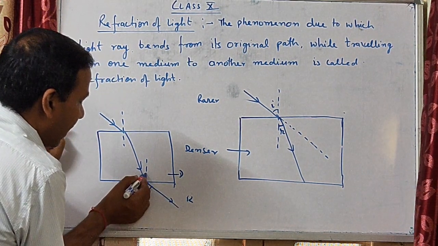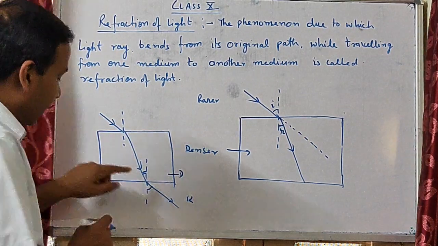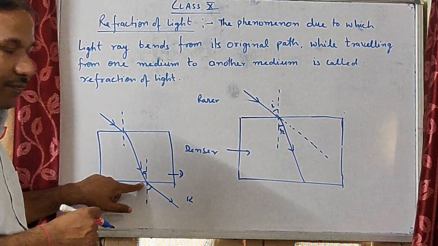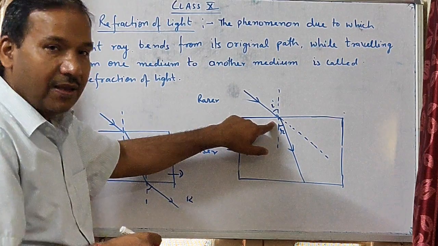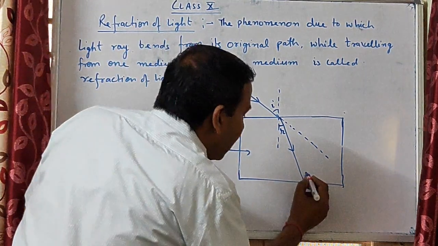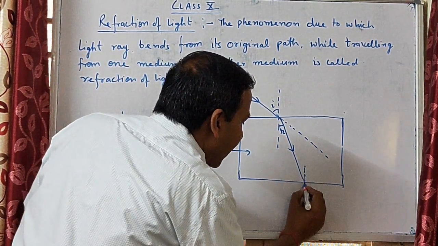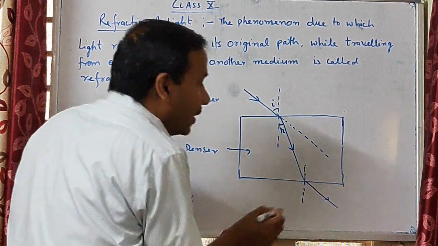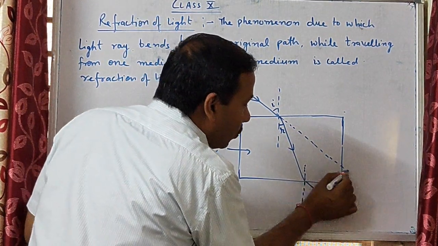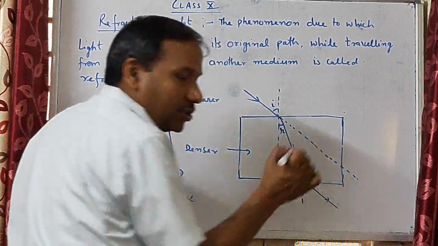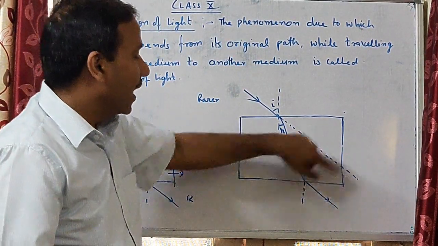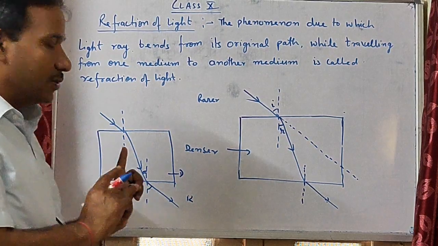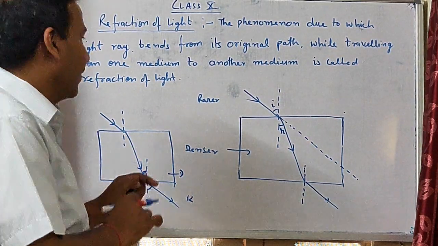Here again it is bending of a light ray. There is a refraction of light. Here there is also a refraction of light. At this point we can also see the refraction of light, meaning this one again bends away from the normal. We observe that these two light rays are parallel to each other. And this phenomenon is called refraction of light.